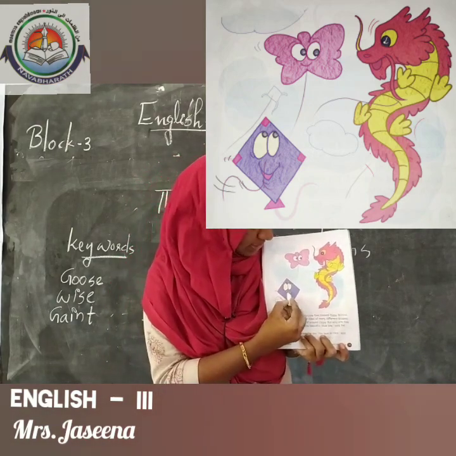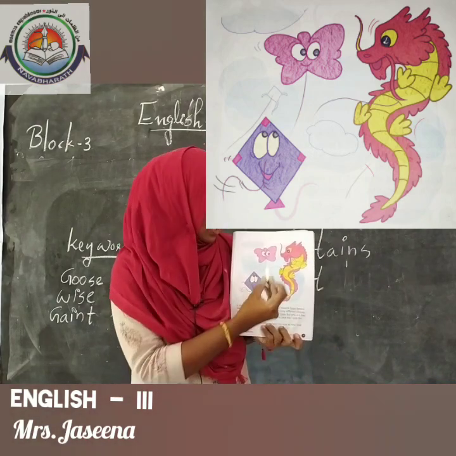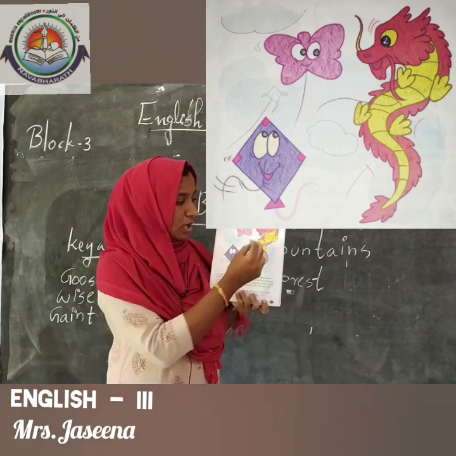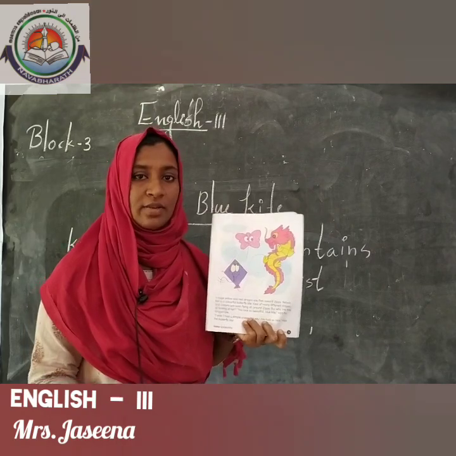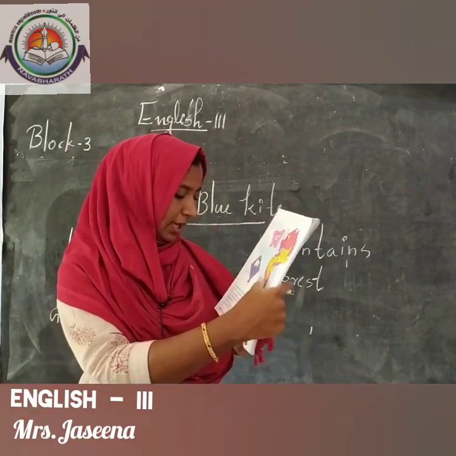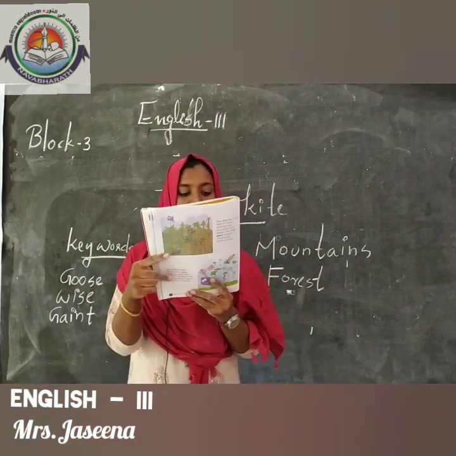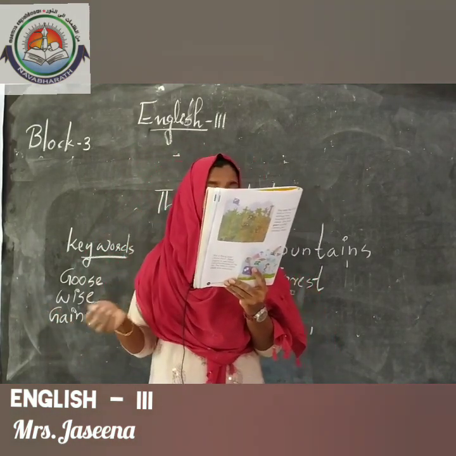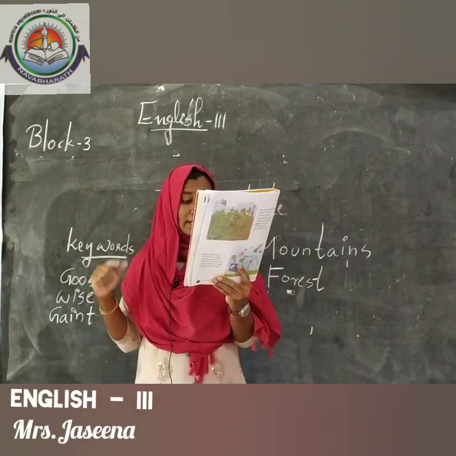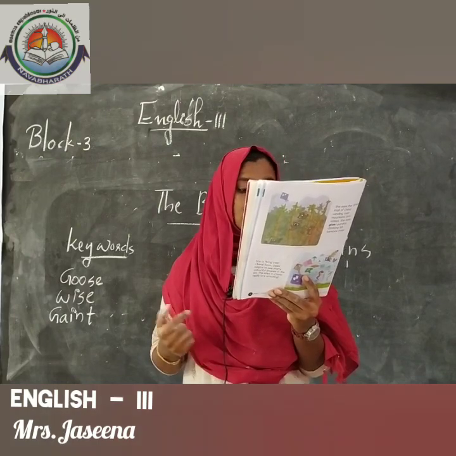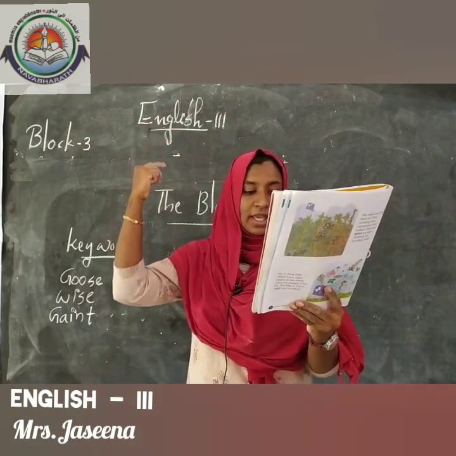Then look at this picture. Here we can see a blue kite, a butterfly kite, and a dragon kite, isn't it? Wow, a yellow and red dragon kite. It is multicolored. Multicolored means two colors, okay. A huge yellow and red dragon kite flies towards Sippy. Behind her is a colorful butterfly kite. Kites of many different shapes and colors are soon flying all around Sippy.